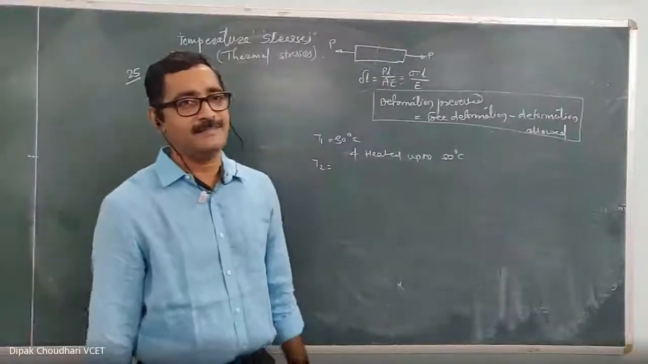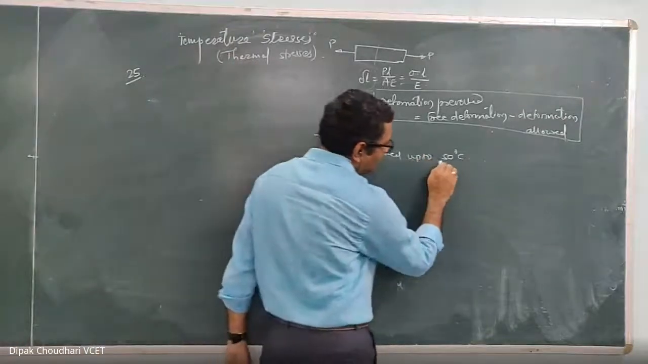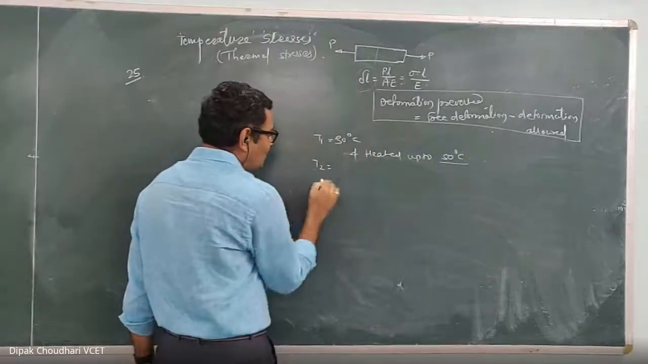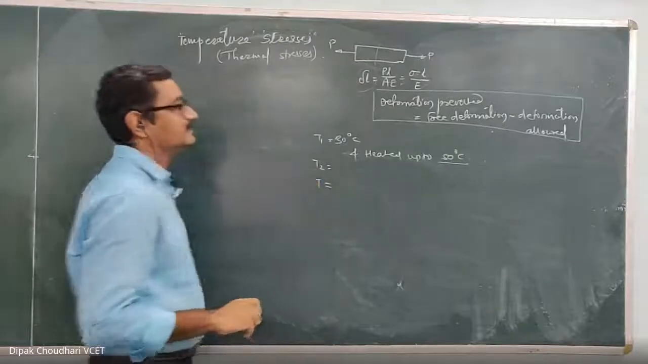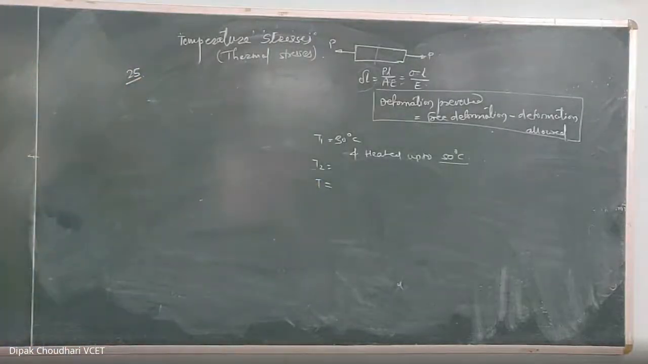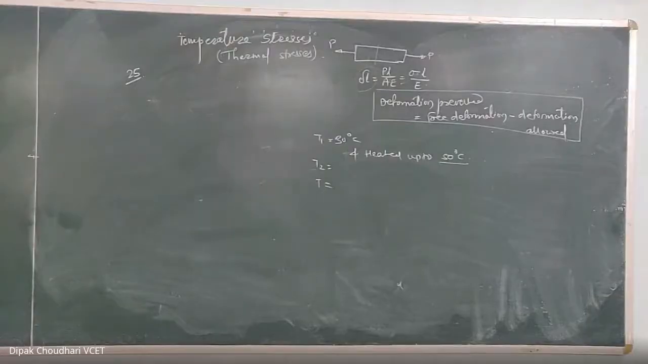Initial temperature is 30 degrees Celsius or room temperature is 30 degrees Celsius and the rod is heated up to 50 degrees Celsius. In this case, what is this 50 degrees? Is it T2 or is it T? Answer? Come on, fast. Sir, it is T. Somebody said T2. Here, you have to read the question carefully.